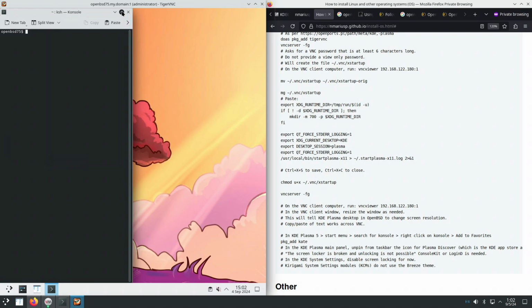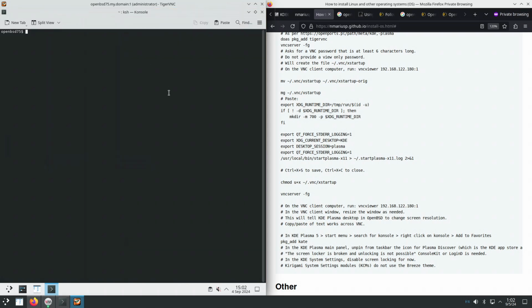Next steps would be to do whatever you do on any Linux machine. So in my case, development, I would install the C++ compilers toolchains. I would install the Git command line and graphical user interface applications.